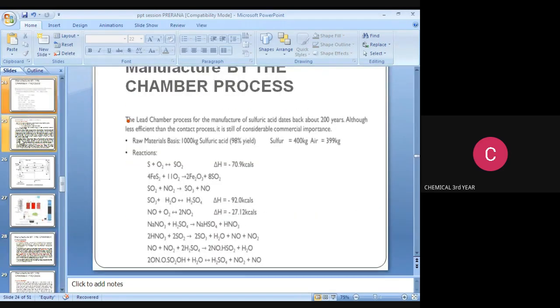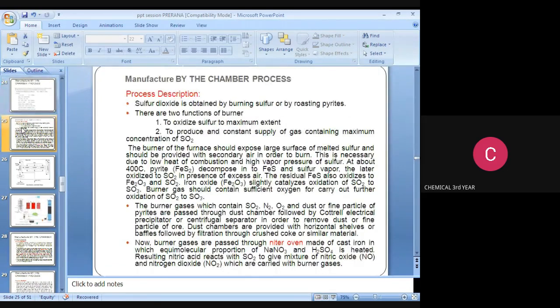Next, this is the process description of the chamber process for producing sulfuric acid. All of you listen. Sulfur dioxide is obtained by burning sulfur or roasting pyrites. This is a very important point.